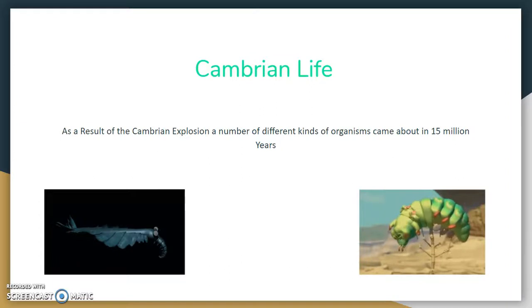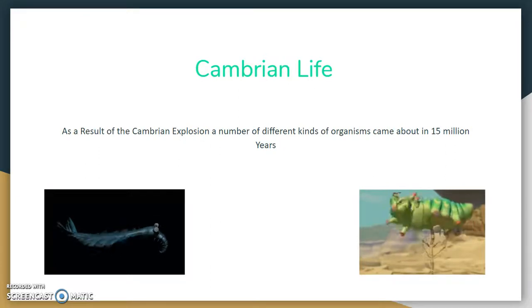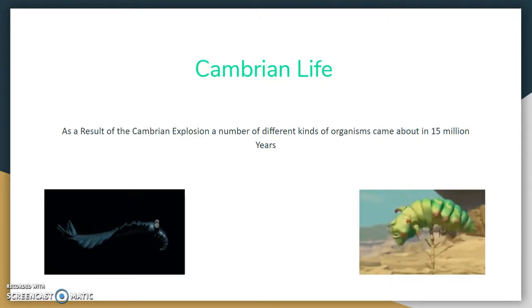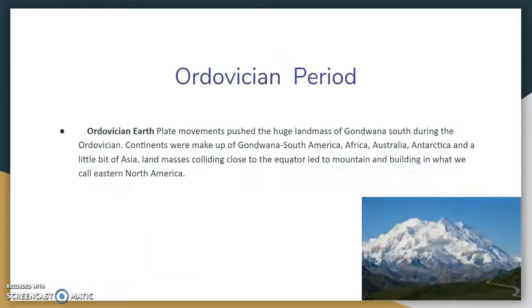As a result of the Cambrian explosion, a number of different kinds of organisms came about in 15 million years. Cambrian animals were the first to have hard exteriors, such as shells. These shells allowed body organs to operate in a more protected and controlled environment. Arthropods are the first animals to have an external skeleton made of a protein called chitin. Today's arthropods include crabs and other crustaceans, as well as bugs.